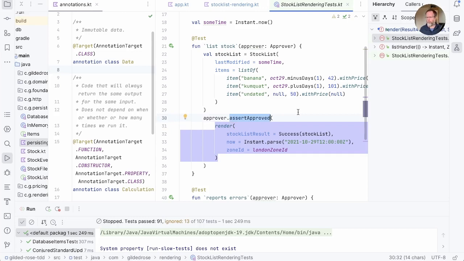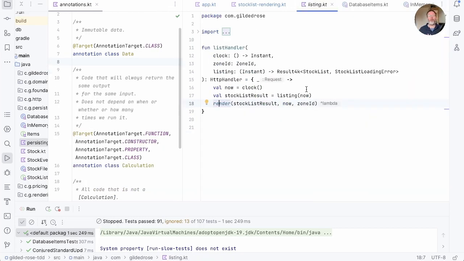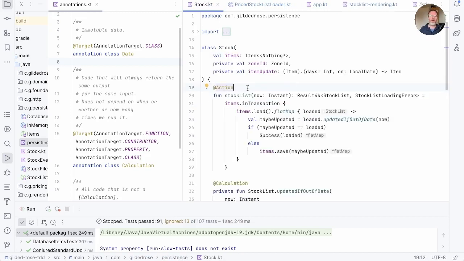So now I hope you can see why we've been so fastidious with passing now around in our code. We still do have a clock, but even for something that's fundamentally an action because it's going to do I/O, we still pass the current time in because that means that all of our actions will at least be sharing the same current time. And that solves some of the problems I've seen in production where half of a piece of code runs one side of midnight and the other half the other side.